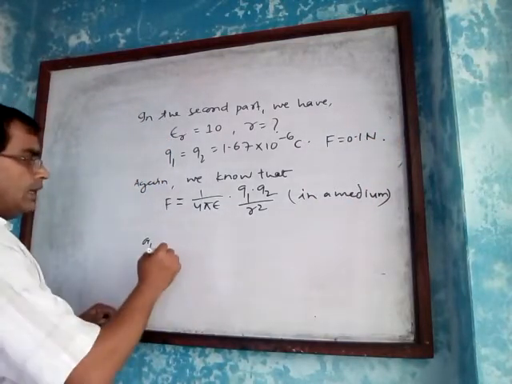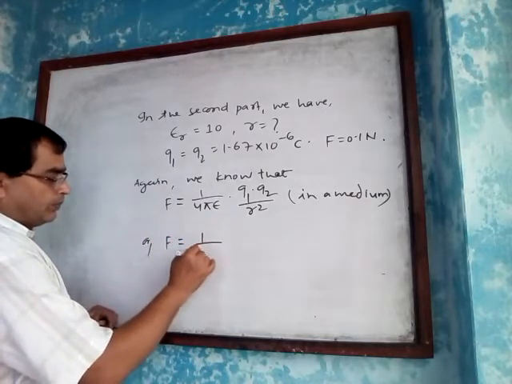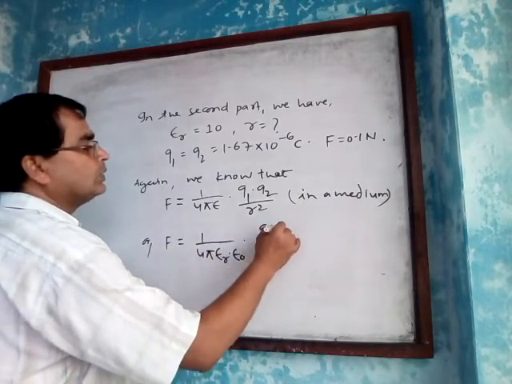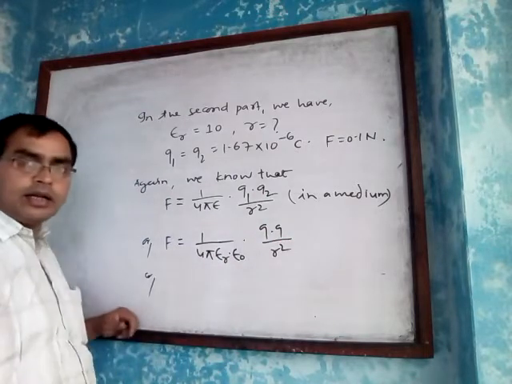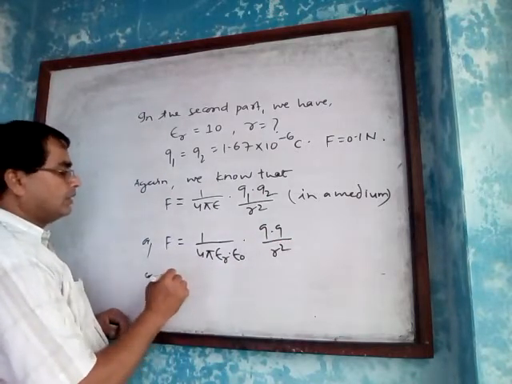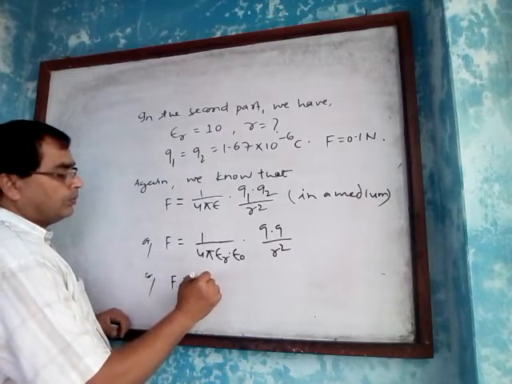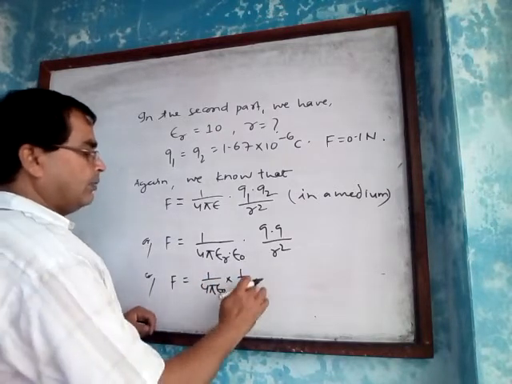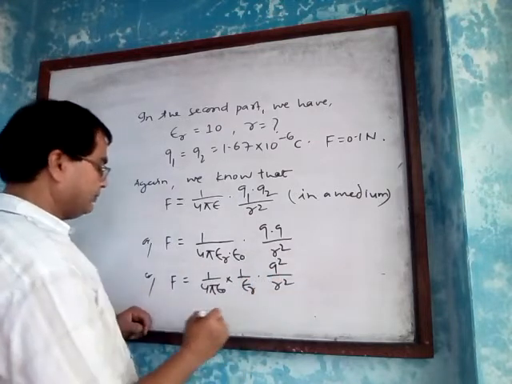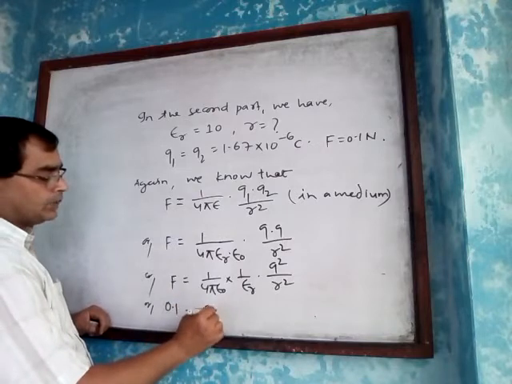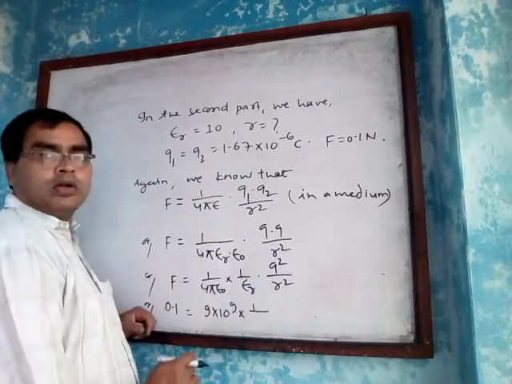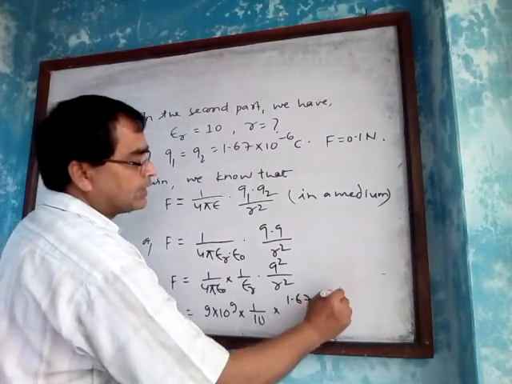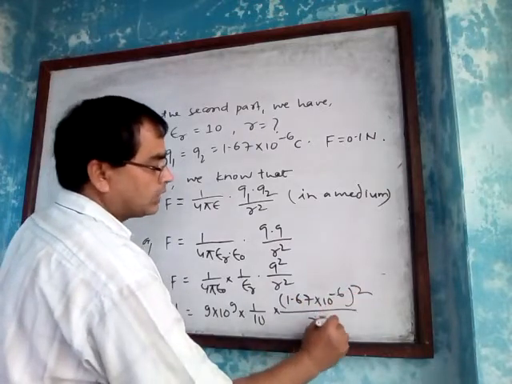So F equals 1 by 4 pi into relative permittivity into permittivity of free space, Q into Q upon R square, or 0.1 equals 9 into 10 to the power 9 into 1 by 10 into 1.67 into 10 to the power minus 6 whole square upon R square.